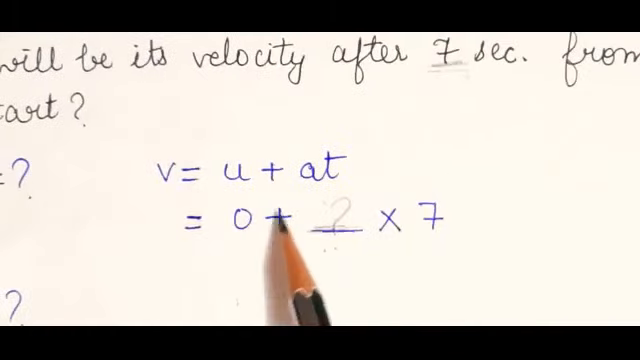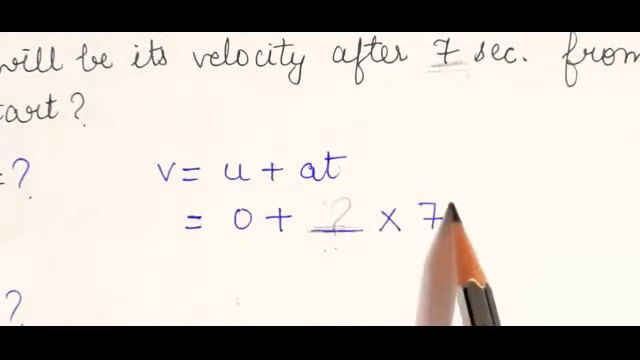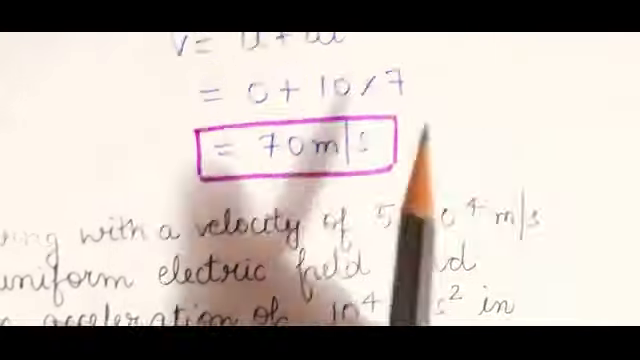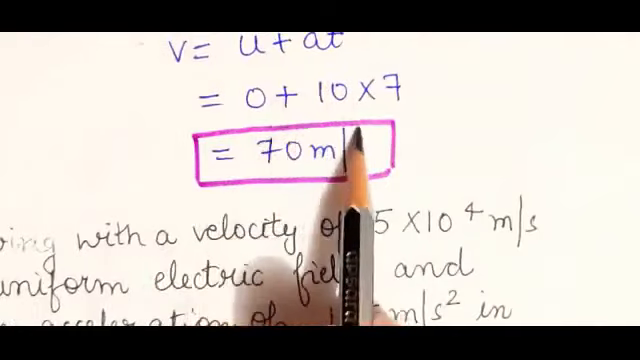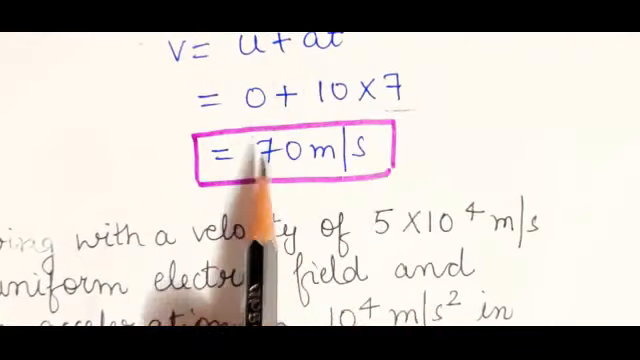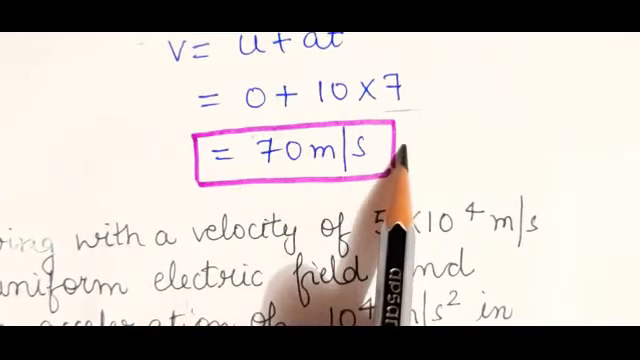Now just substitute here. v is equal to u plus at. Acceleration we have calculated now. You will get velocity. So initial is 0, acceleration 10, time will be 7 seconds. So the answer is 70 meter per second.